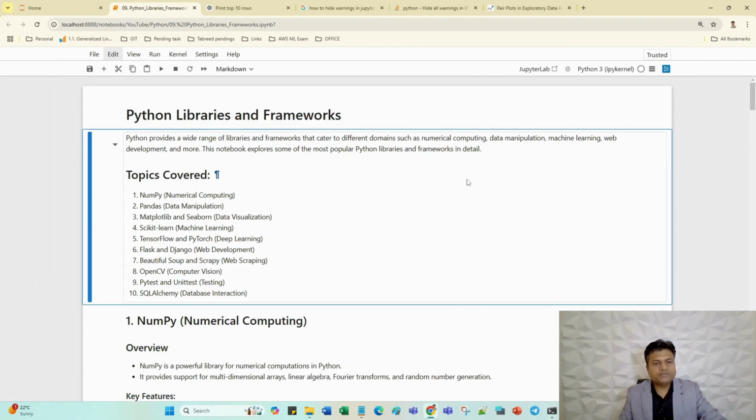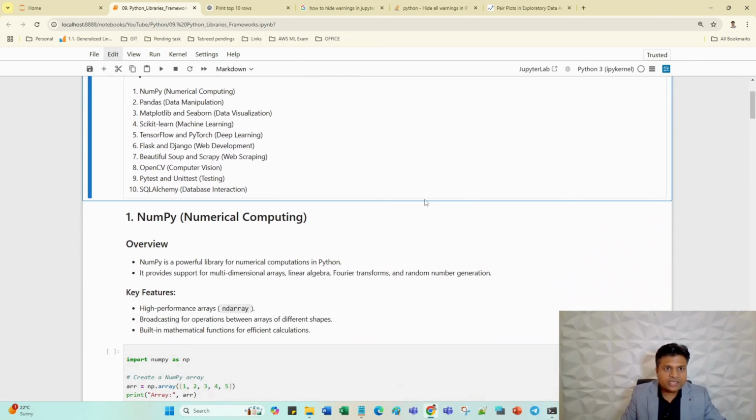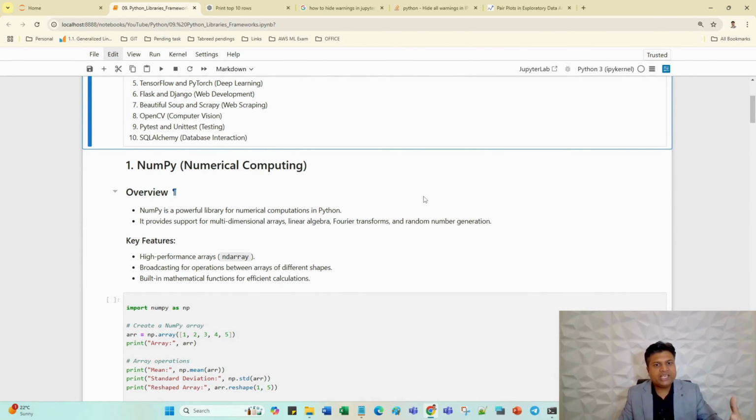So guys, these are the topics which I have just explained to you, and these topics will be part of today's video. Just try to understand the basic things about these topics, because I know these topics cannot be covered in one video. Each topic has a big theory behind it and requires a lot of time. So keep in mind what I'm going to cover and remember the names and the use of those libraries, so that once I start the machine learning series, you will easily understand the points. First I'm going to tell you about NumPy, numerical computation.